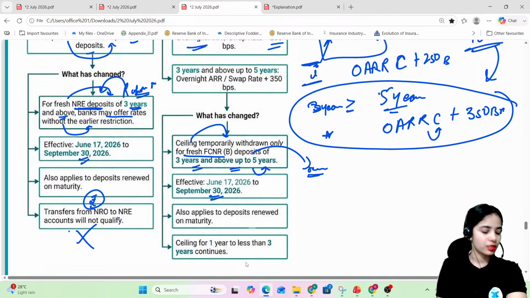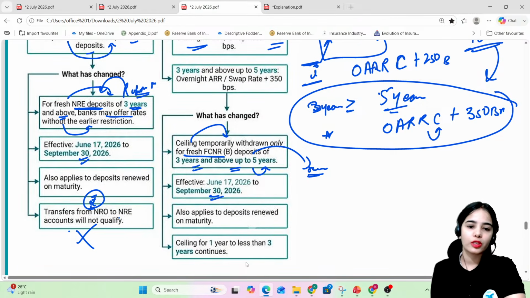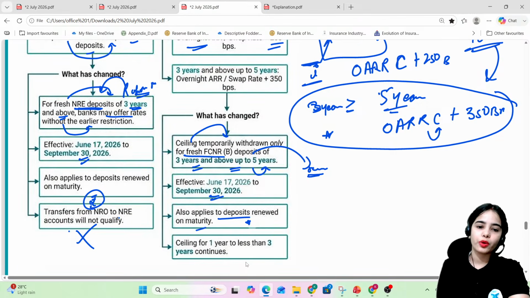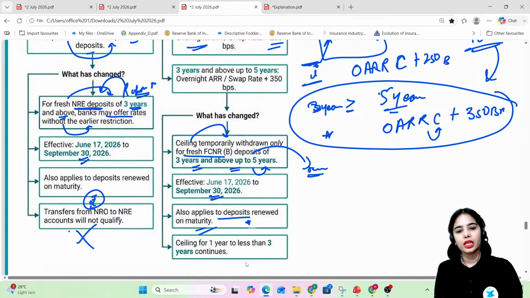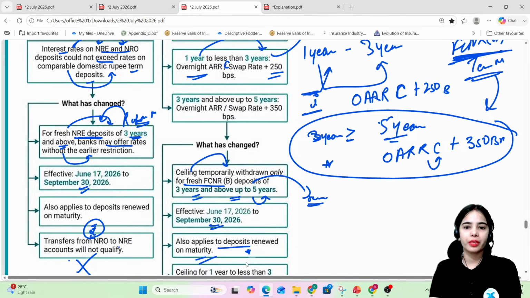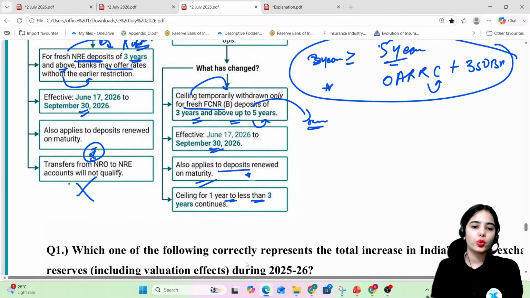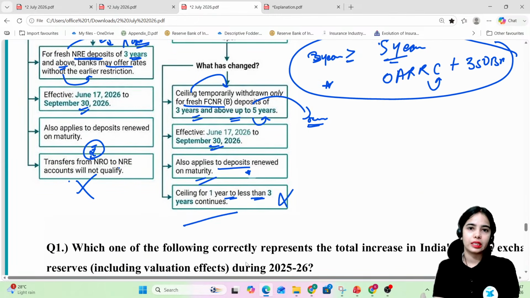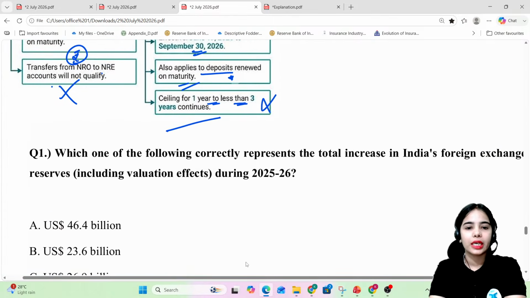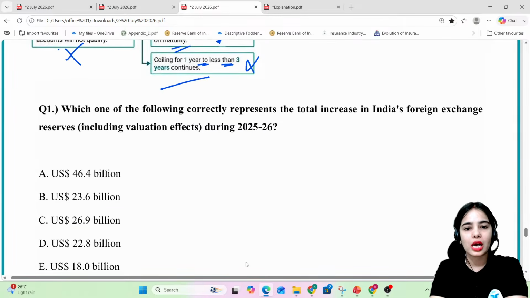Okay, so this is the idea. It applies for all the currencies. It also applies to deposits renewed on maturity. But for the ceiling of 1 year to less than 3 years, for shorter term FCNRB deposits there is no such facility, there is no such removal of the interest rate ceiling.